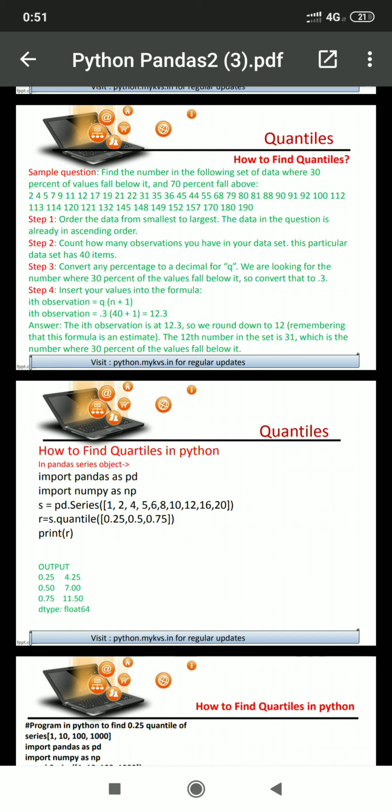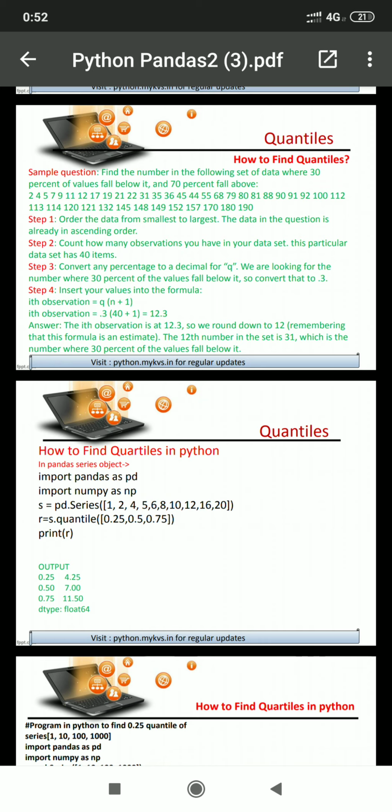So 6 and 8 can be considered: the 6th position and the 7th position numbers. Divide the sum of the 6th position number and the 7th position number by 2. So 6 plus 8 is 14, and 14 divided by 2 is 7. So its result is 7.